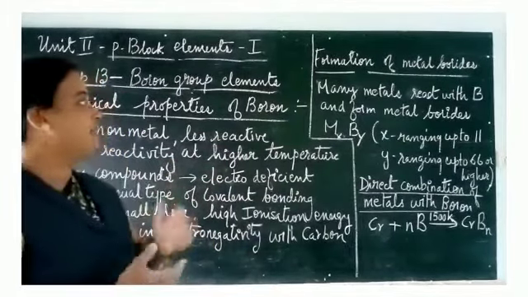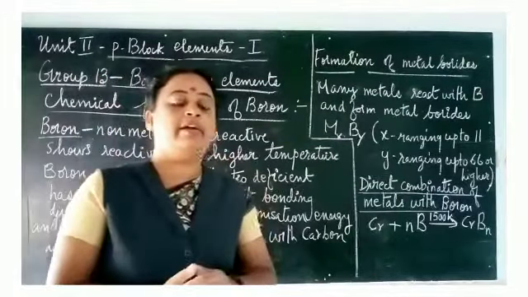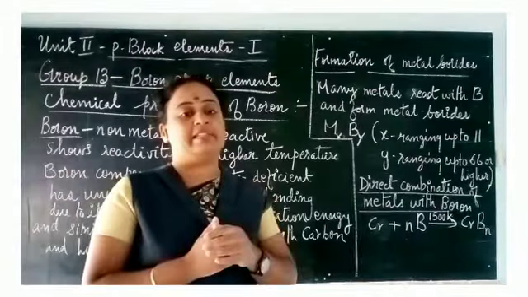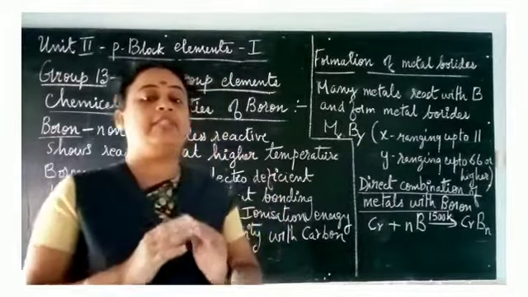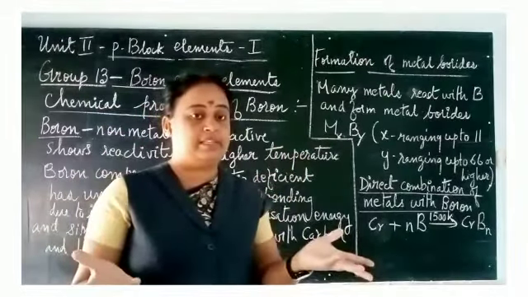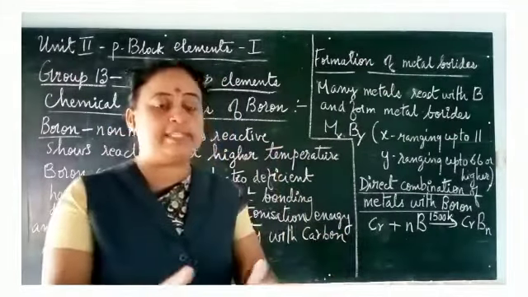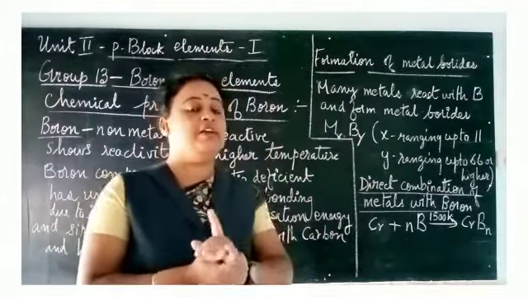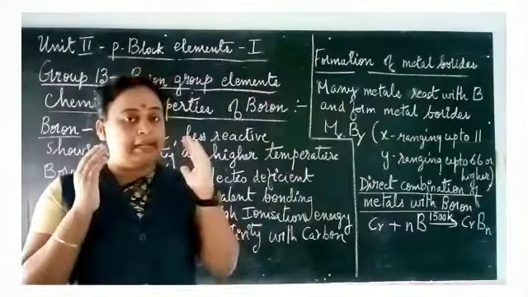Now let us see how boron reacts with metals to form metal borides. When boron reacts with metals, it forms metal borides or metallic borides. There is an exception in this case: boron will not react with alkali metals. Do you know what alkali metals are?